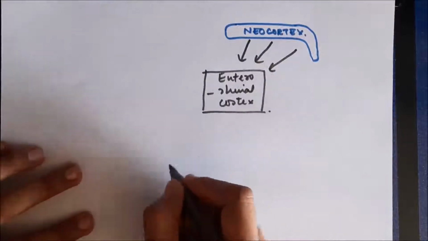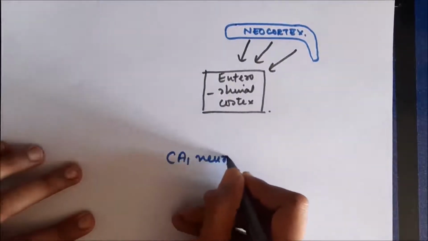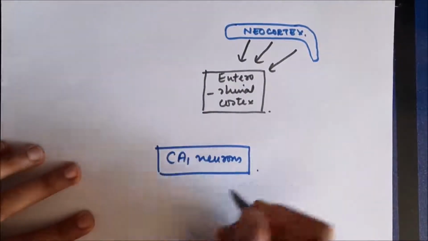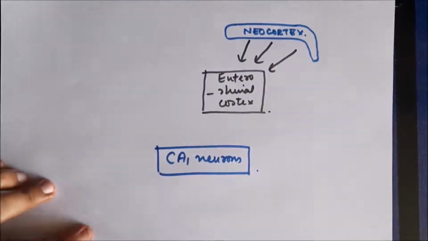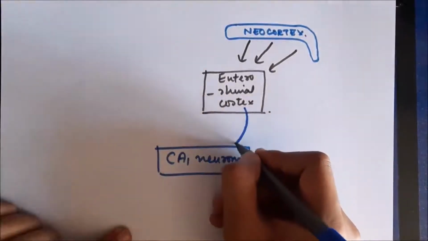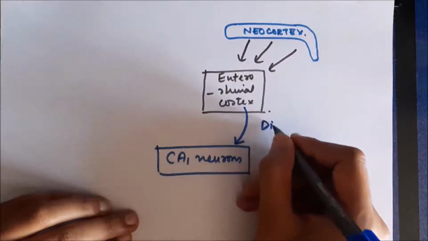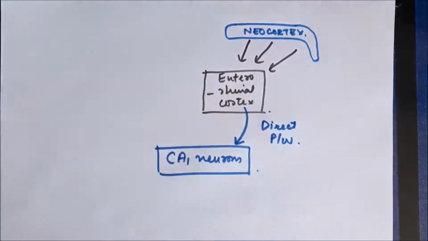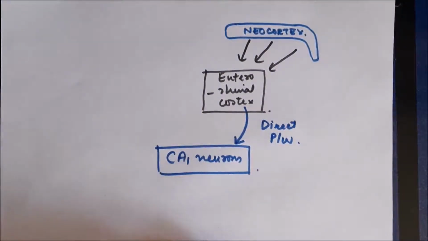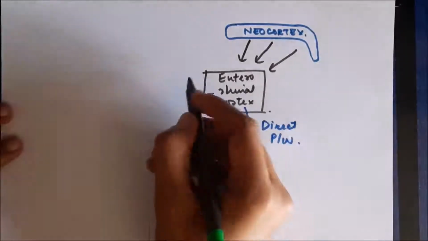Now for consolidation, the CA1 neurons of the hippocampus are very important. These impulses have to reach the CA1 neurons, and continuous stimulation of these neurons will cause strengthening of synapses there, and that will cause consolidation of memory. Now there are two pathways. Either from the entorhinal cortex the impulse can directly go to CA1 neurons, which is called the direct pathway, or